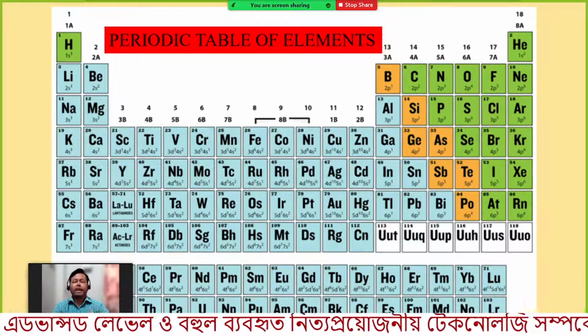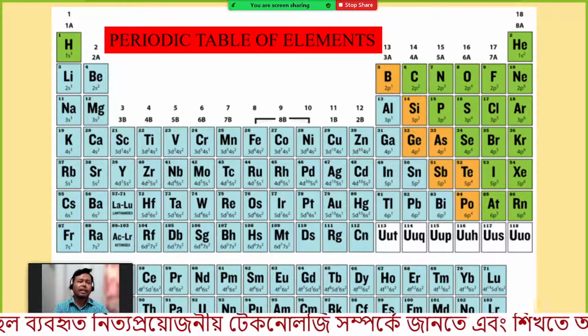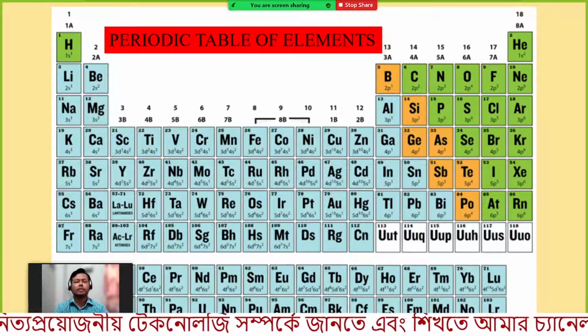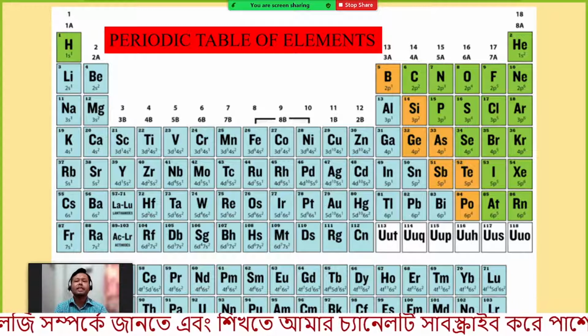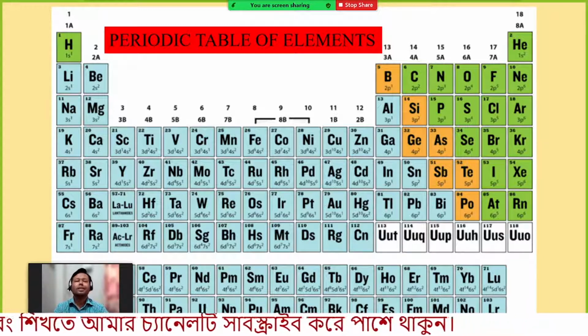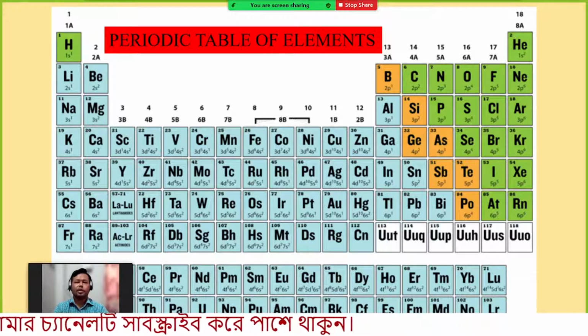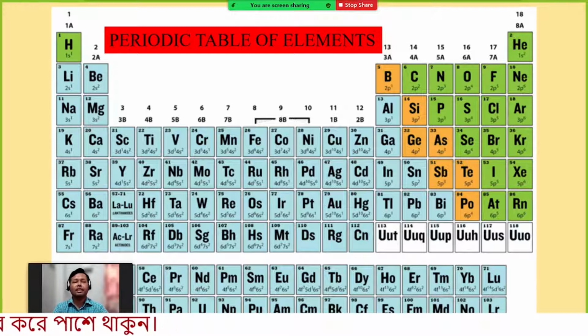If we arrange all the elements according to their atomic number, then the periodic properties, the properties of the elements, change after a certain period, or come periodically. So today we will learn the periodic characteristics of different elements in the periodic table.